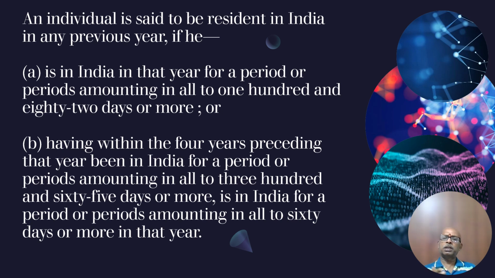Suppose every year he is staying 2-3 months, and in the fourth year he stays a minimum of 2 months or more. If all the totals of the last 4 years come to 365 days, he is resident. So for that particular year, he will be considered resident, and any earning he made outside India will also be taken as income for calculation of income tax. If it doesn't match, he is a non-resident. So any income earned or accrued outside India will not be calculated for tax for a non-resident.